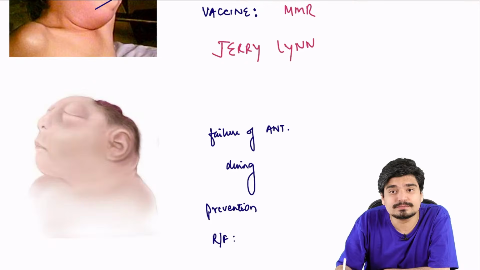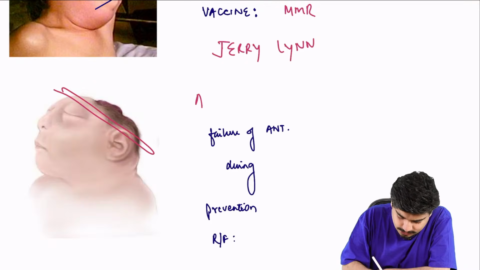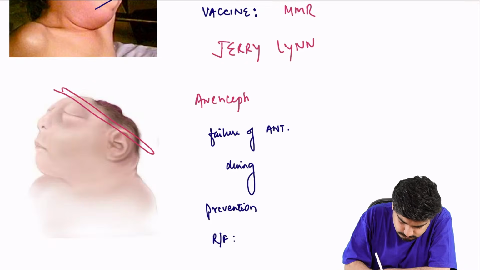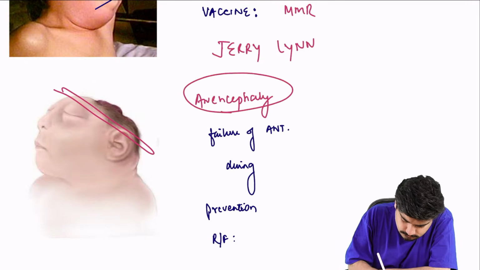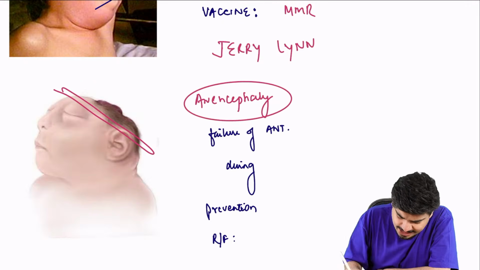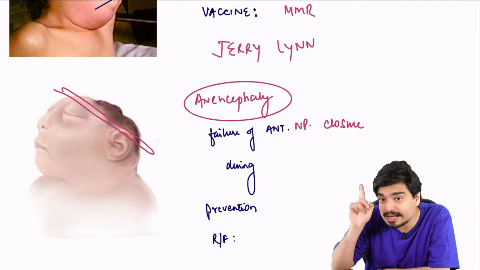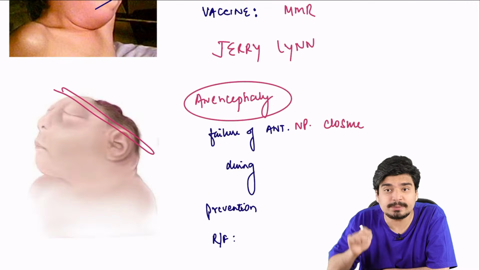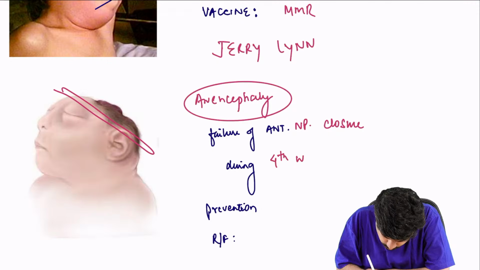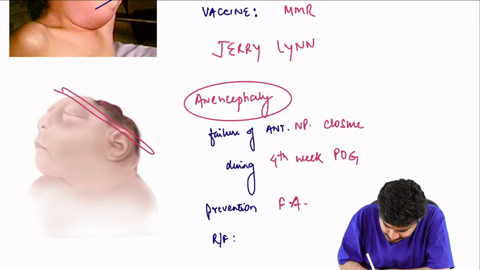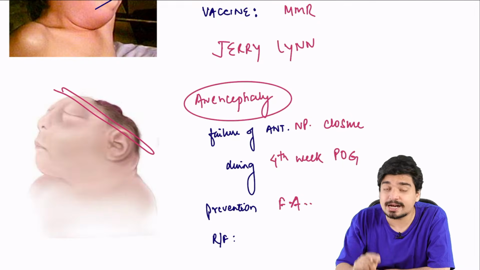What is this? No brain. This is anencephaly. There is failure of anterior neuropore closure. When? And this has been asked: during the 4th week of gestation. For prevention, we give folic acid. It's a neural tube defect.